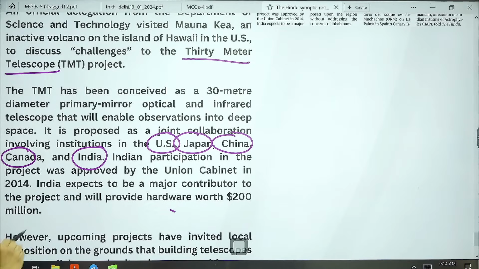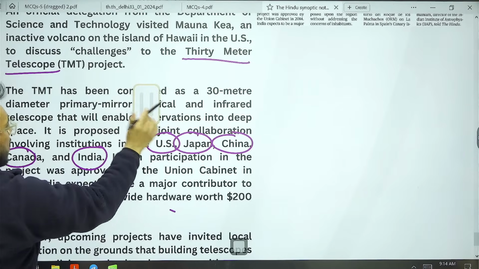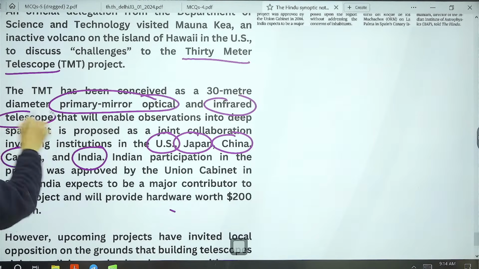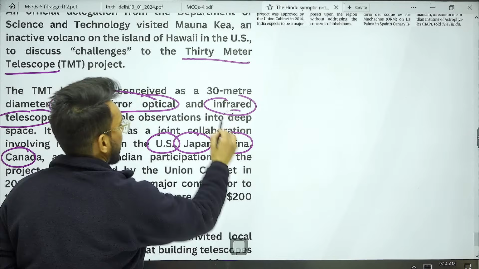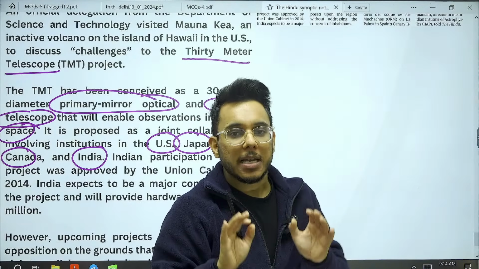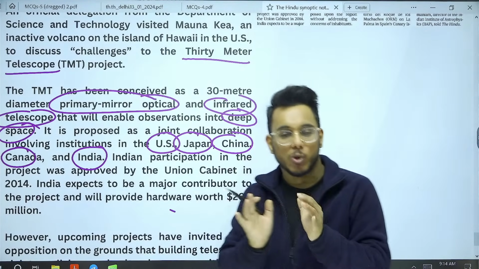This telescope will be a primary mirror optical and infrared telescope, and it will help in the observation of deep space. So first thing, the 30-meter telescope was to be established for deep space observation.